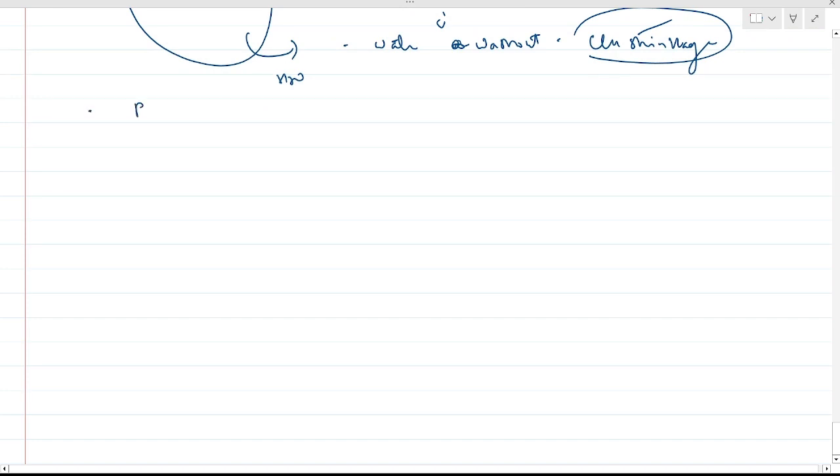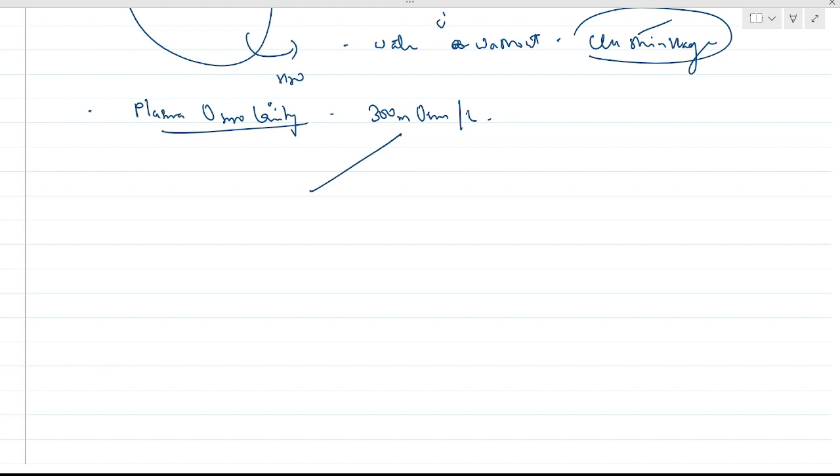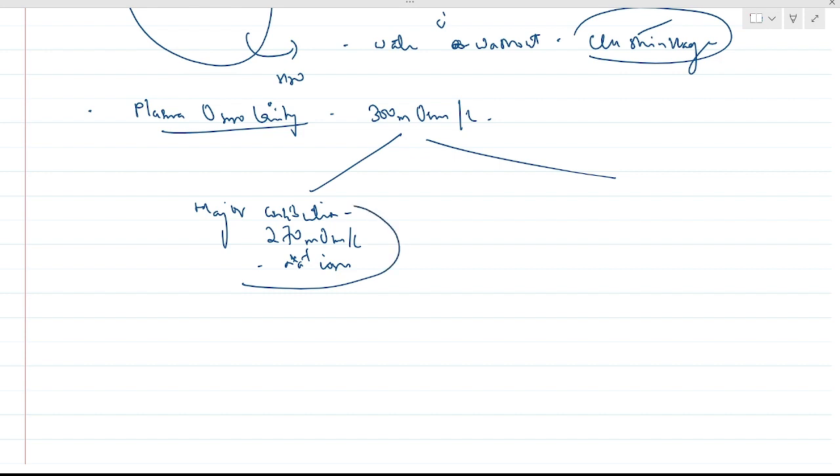Next we are going to see plasma osmolarity. Remember, the plasma osmolarity value is 300 milliosmoles per liter. The major contribution, 270 milliosmoles per liter, is from sodium ions. Very important. Remember, the major contribution of 270 milliosmoles per liter is from sodium ions.